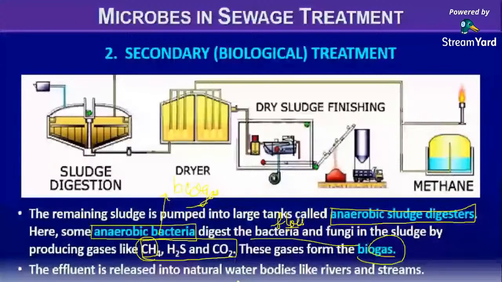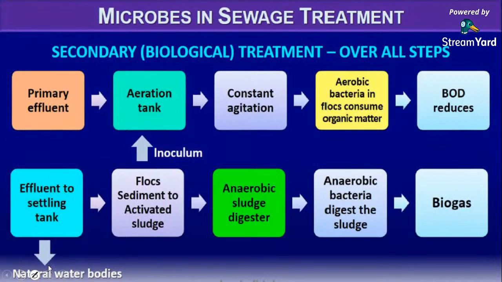The effluent is released into the natural water bodies like rivers and streams. So after all these processes, they are getting purified, right? So the effluent is released into the natural water bodies like the rivers and the streams after filtration or after purification. So take a screenshot for this. I don't have anything to explain over here in this slide.